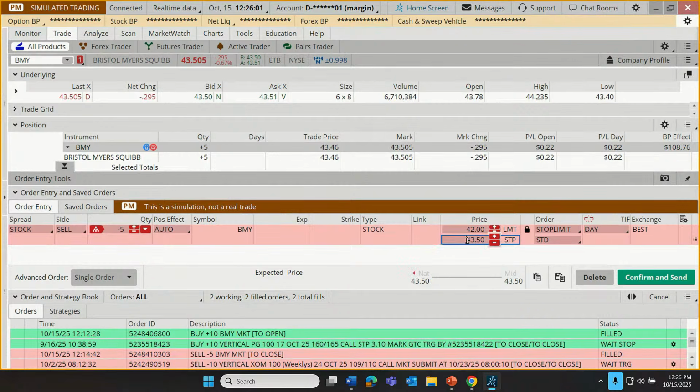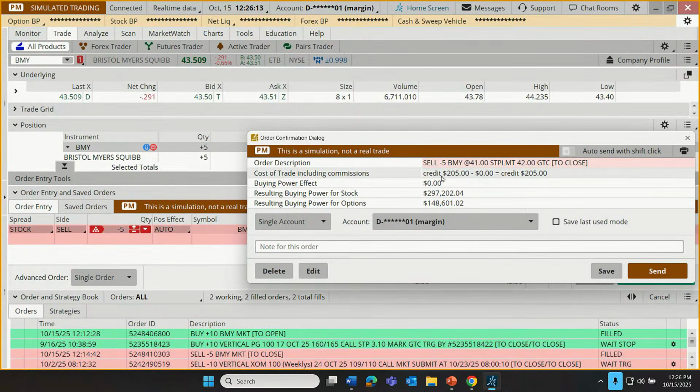We'll put it at 42. Our stop price is at 42 and our limit is at 41. Okay, let's make sure that's a good till cancel order. So what we're doing here is we're putting in an order to close out this trade if the stock price falls down to 42, but not if it falls below 41. Now, can you see the risk in doing that though?